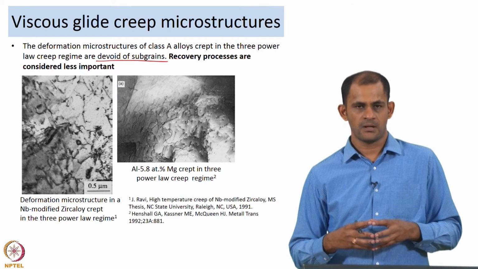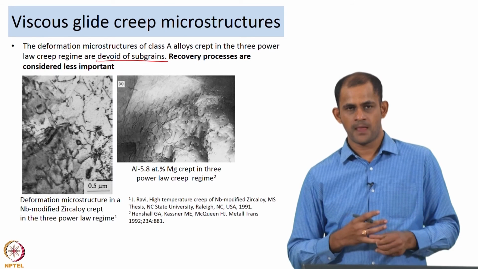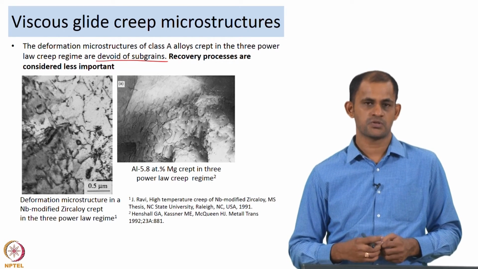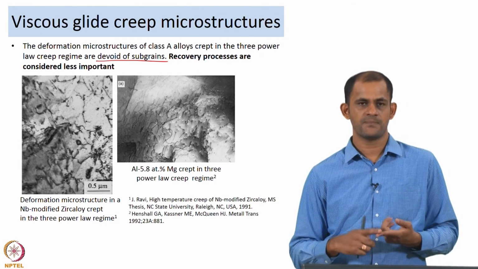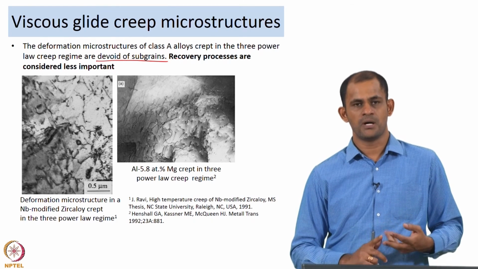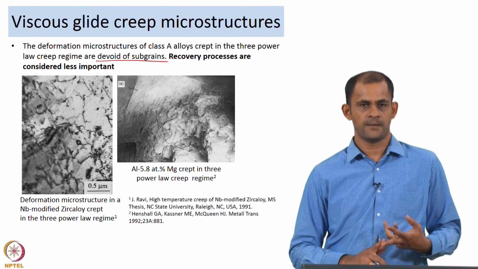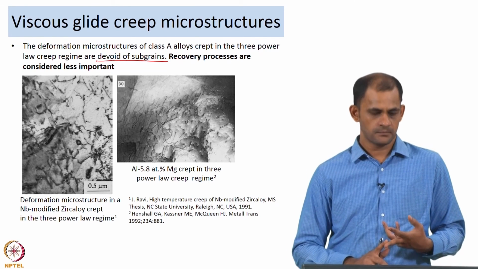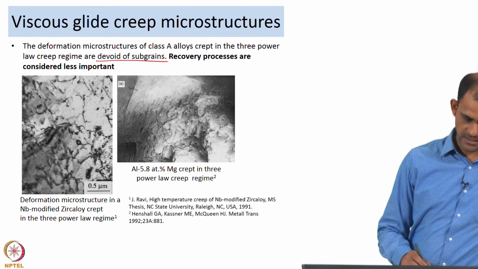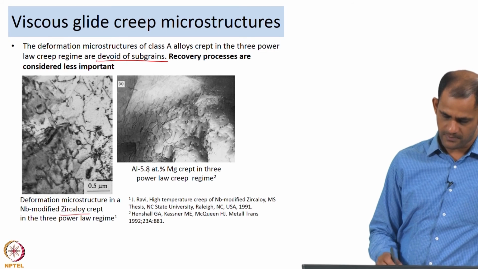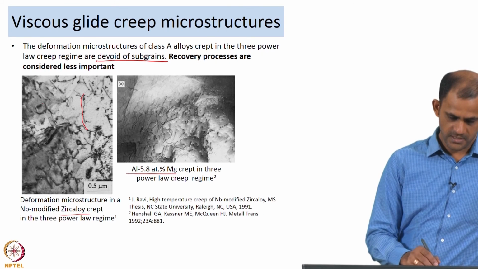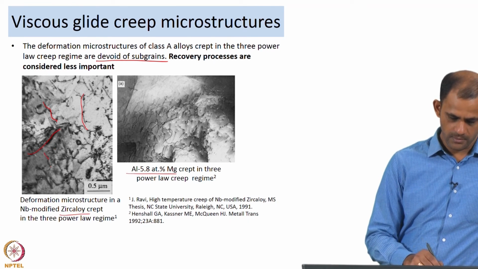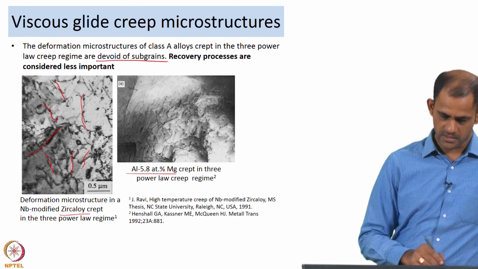Now, that is controlled by dislocation climb, and in this particular case, it is glide controlled instead of climb controlled. So, that is why, one, we have small primary creep, and secondly, small primary creep also means you do not see subgrain formation. And so, if you can see here, the dislocations are by and large random. So, you have two samples, one is a crept zircaloy sample and the other one is a crept aluminum magnesium sample. In both the samples, what they observed was a random set of dislocations, some amount of bowing, but by and large random distribution of dislocations.